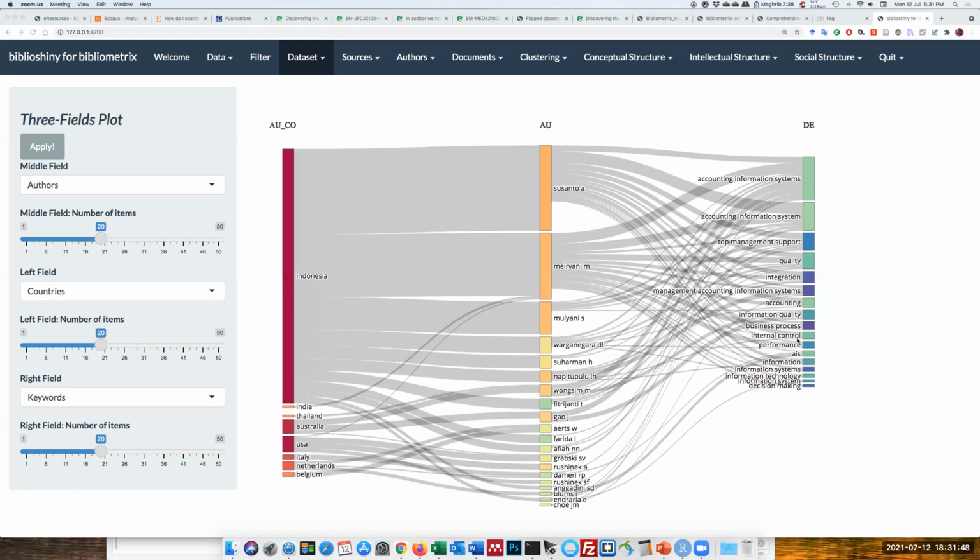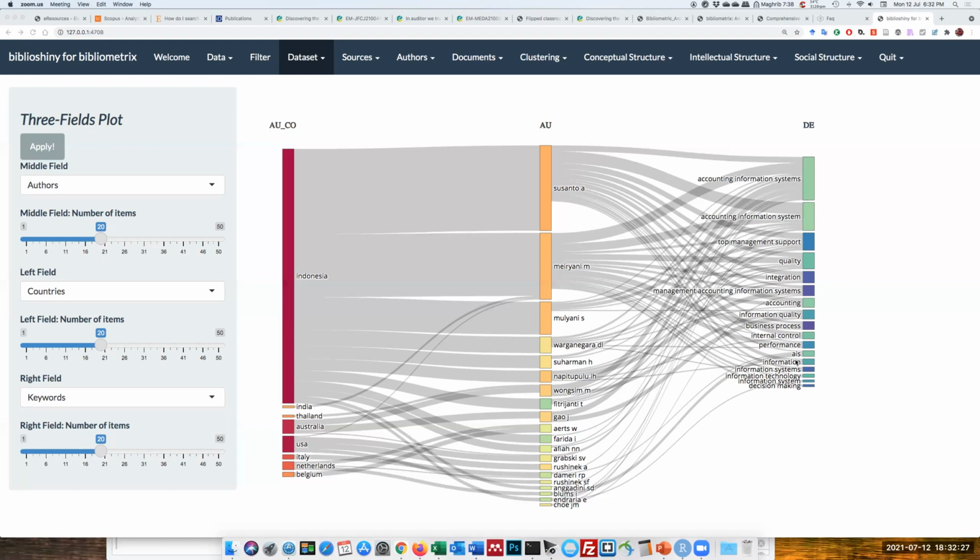And if you go down here, you'll notice there's another keyword that actually refers to accounting information system as well. So it's in abbreviation format. This needs to be harmonized accordingly, in which AIS, accounting information system, and accounting information systems are going to be presented as a single keyword.